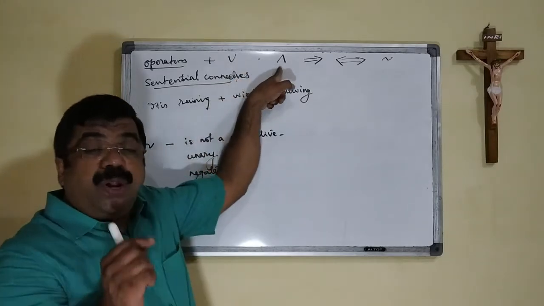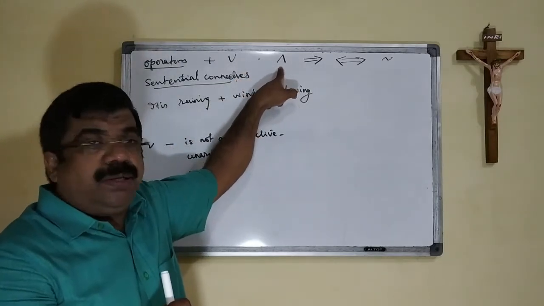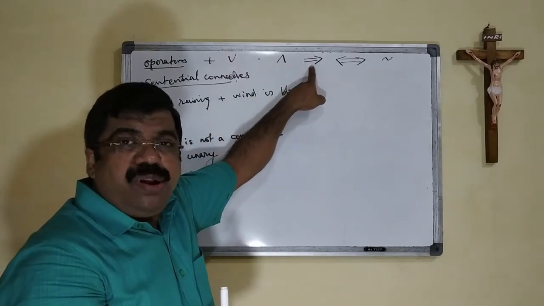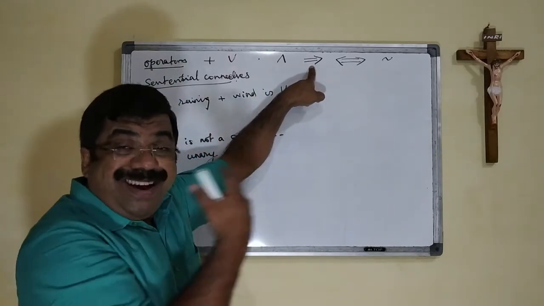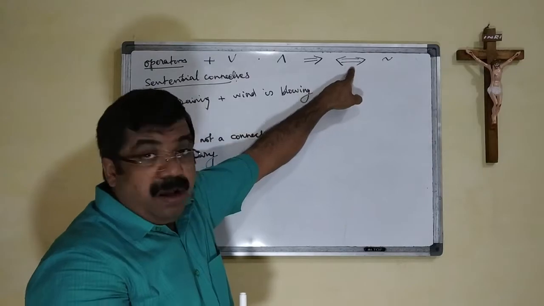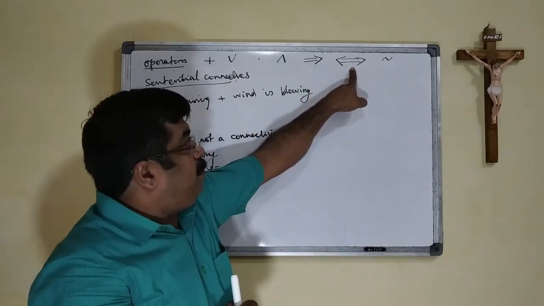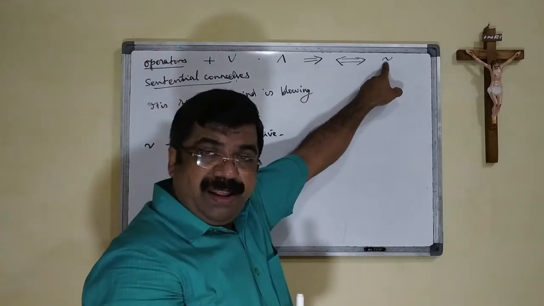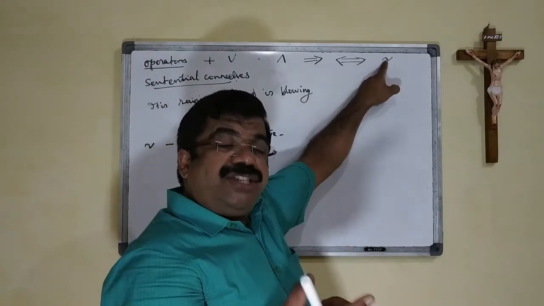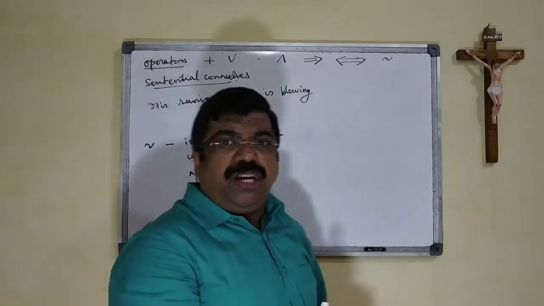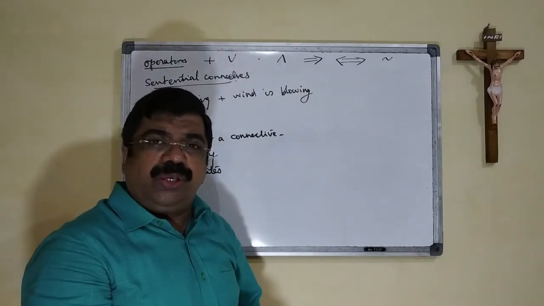These two represent the AND operation. Implication, that is the conditional one. Bidirectional, the biconditional one, and the tilde. This is the negation one. These are the operators we are going to use.